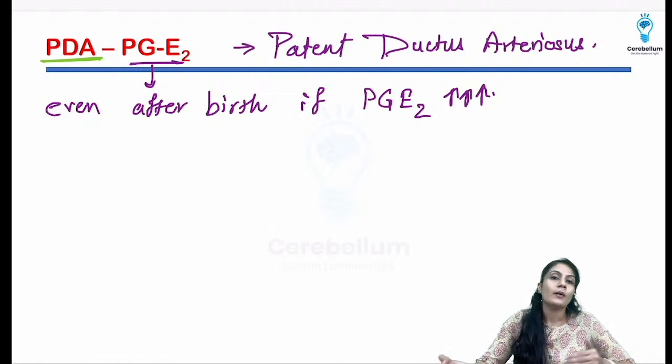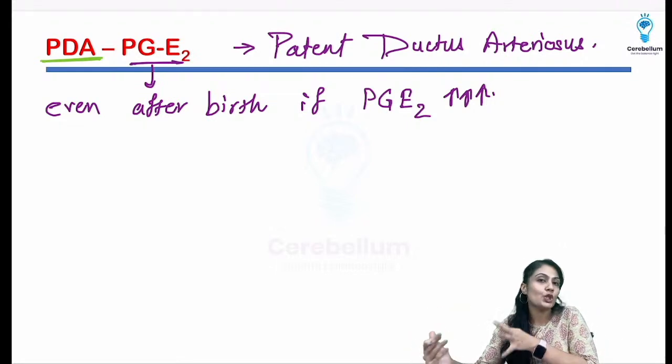So they are postulating this effect towards the high levels of PGE2.